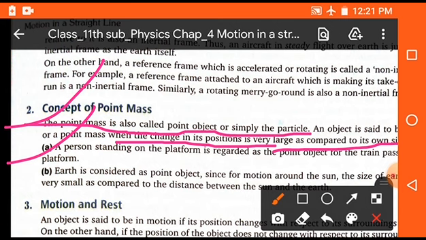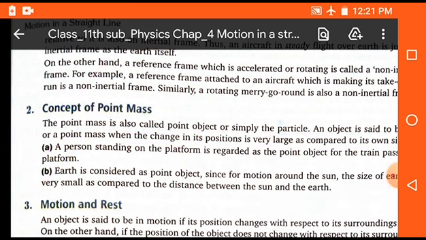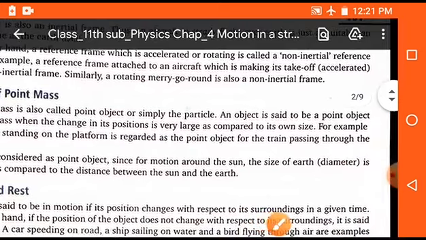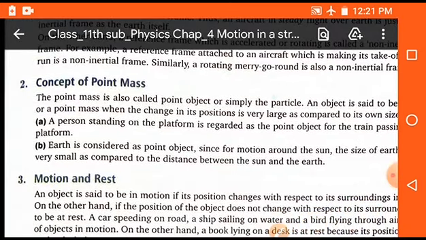That means if we compare that person with the train, the person is considered as a point object. Now we will discuss some other example. Earth is considered as a point object since, in its motion around the sun, the size of the earth is very small as compared to the distance between the sun and the earth. It means that in this condition we can say that the earth is considered as a point object.